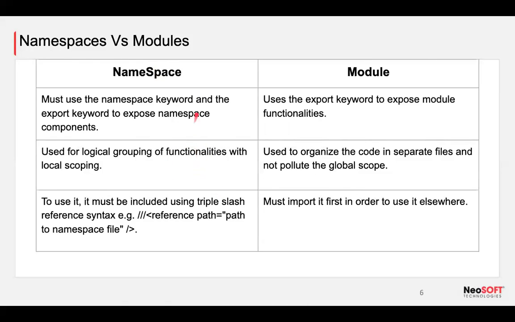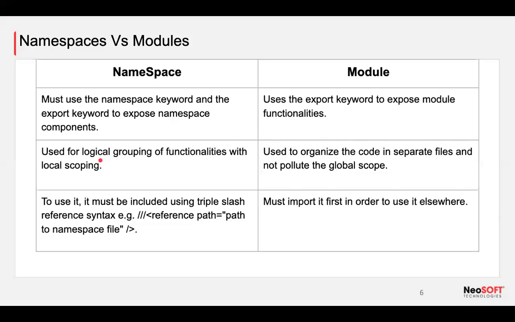Actually, the first point is quite simple. If I need to use a namespace, then I have to use the namespace keyword. But if I need to use the modular concept, then I have to export something so that I can import it in some other files to use it. This is the first point.